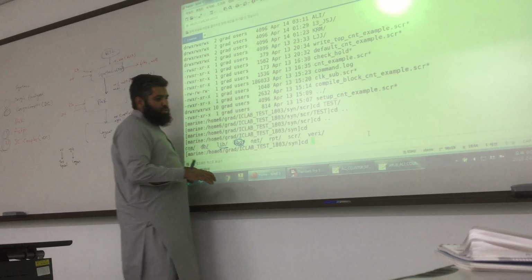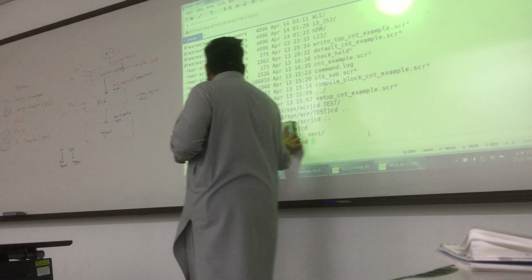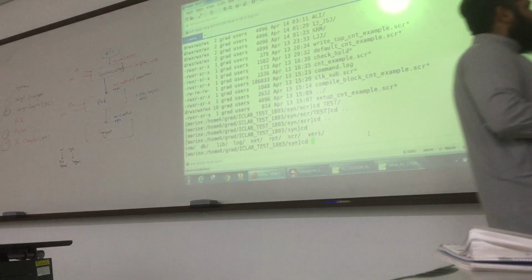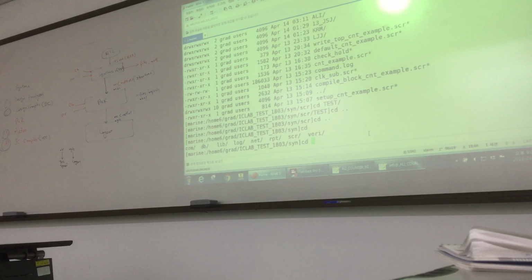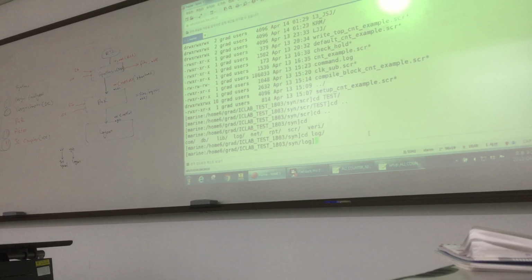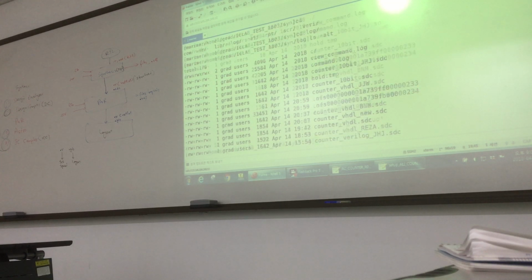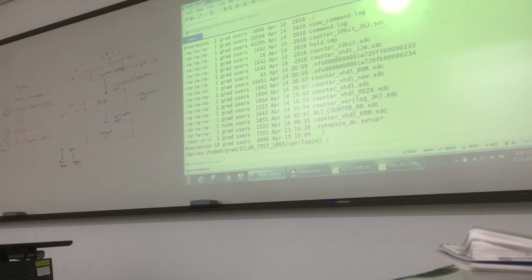So your setup is placed here in the log position. Whenever you have to run the source, you have to go to this location, here in the log folder. So you will go in log and run the source. For example, if you see here .synopsys, this is the setup file. Where this file is placed, you have to run the source there. Here you see Raza also generated, many guys generated. They follow this step.